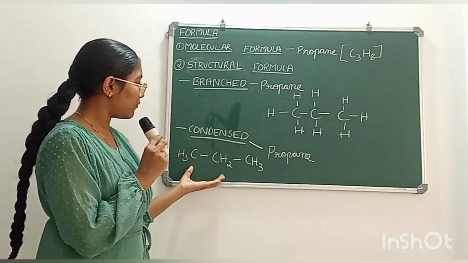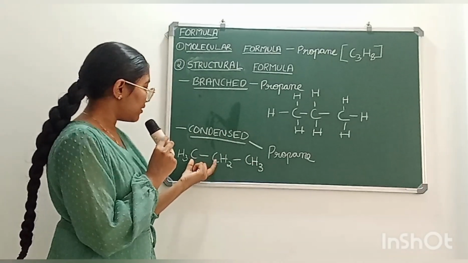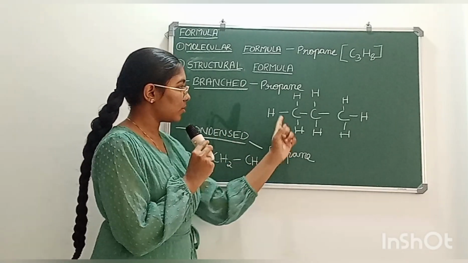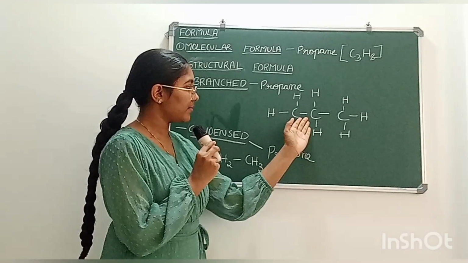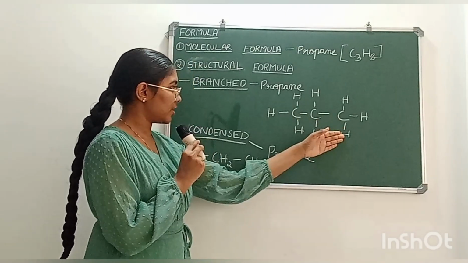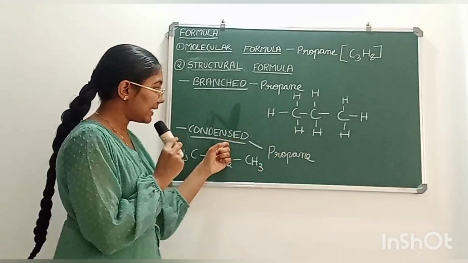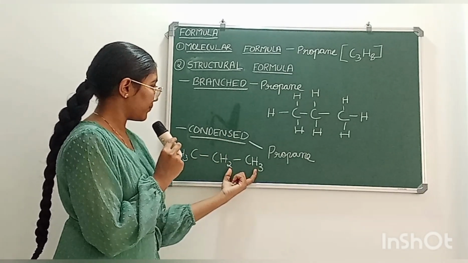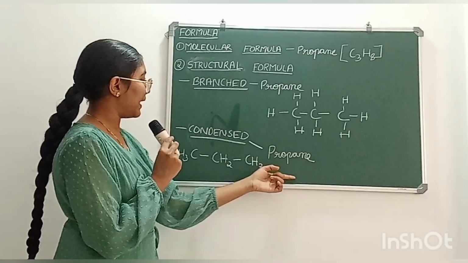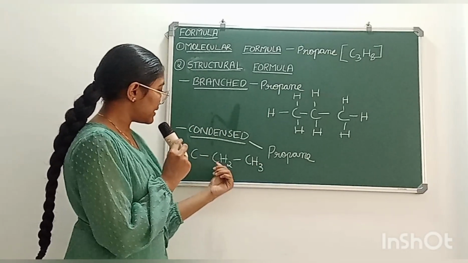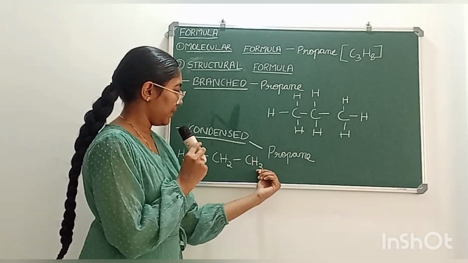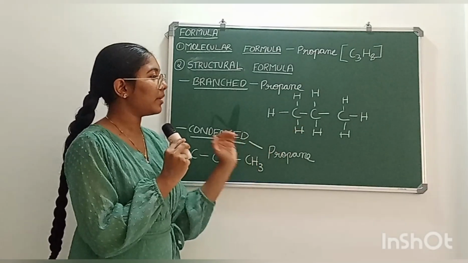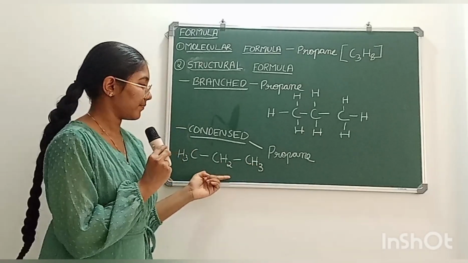Now in condensed structural formula, we are just showing the linking of carbon atoms, not the hydrogen atoms. In branched structural formula, we show how the hydrogen atoms and carbon atoms are arranged. In condensed structural formula, we are showing how the carbon atoms are arranged. Now, the condensed structural formula of propane is H3C, CH2, CH3. In all the formulas, the number of carbon atoms and hydrogen atoms of propane is the same.